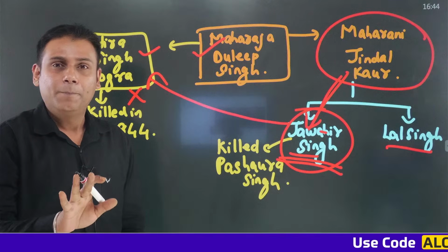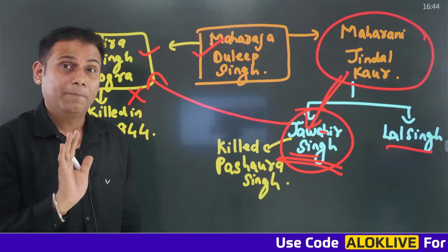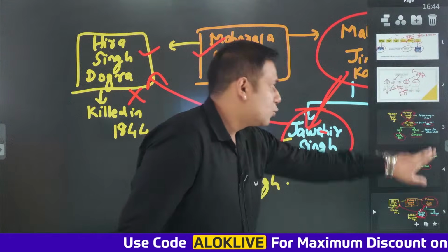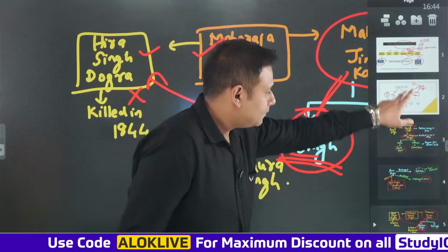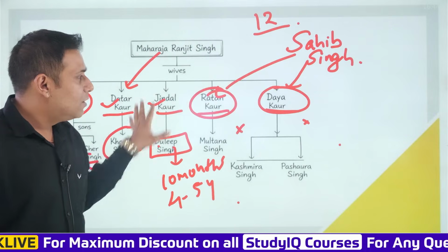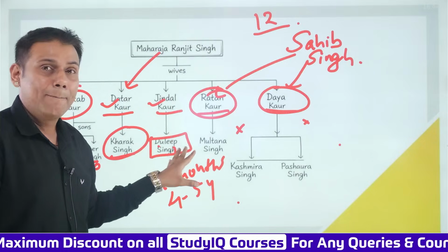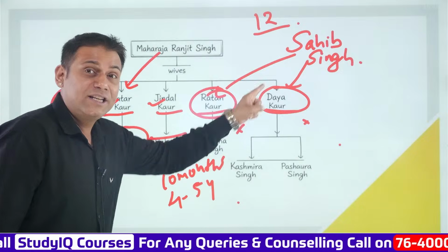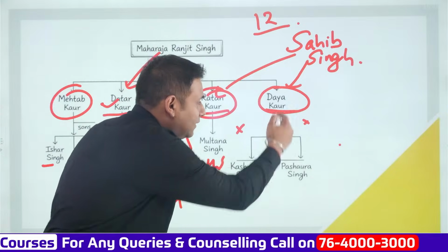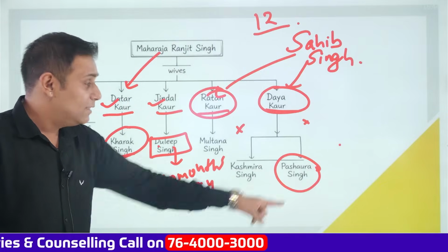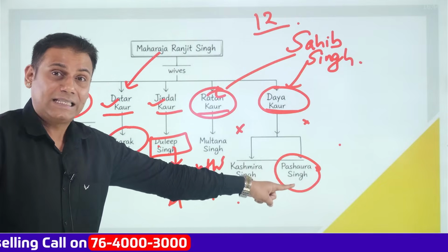Clear till here? Now what happens further? Okay, let's go to the first slide again so that you can understand the point. You can observe here the entire map, the entire chart. One of the wives of Maharaja Ranjit Singh ji was Daya Kaur. And Daya Kaur had a son named Pashora Singh. Please remember, just notice this, Pashora Singh.